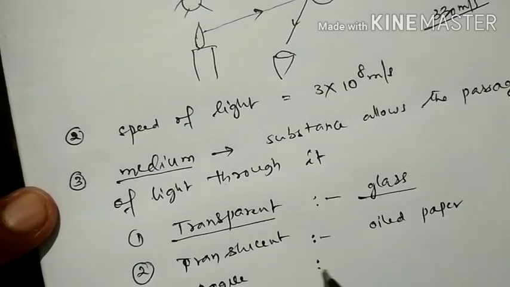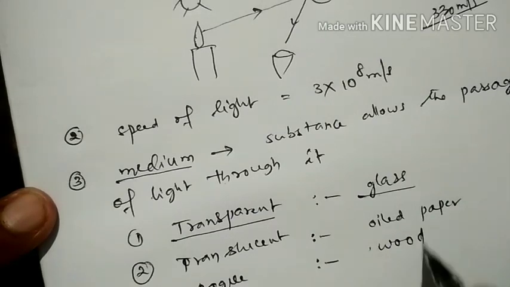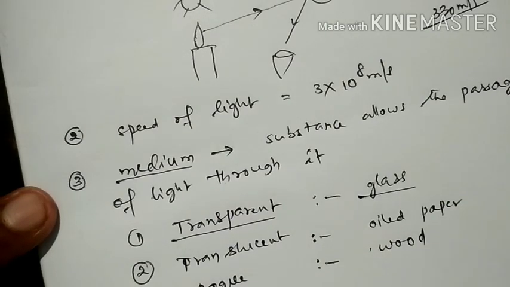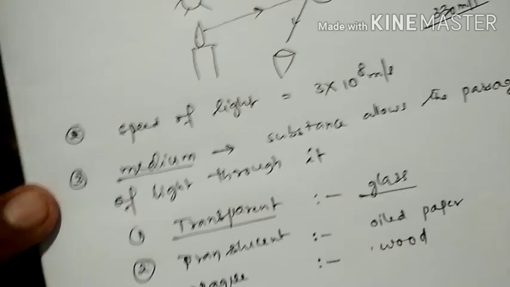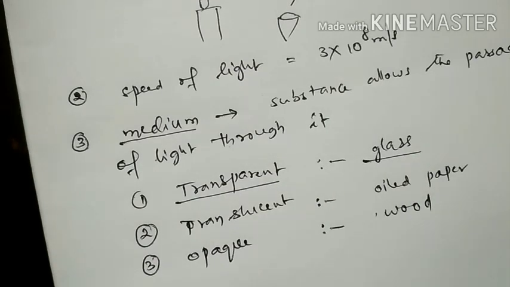Next one is opaque. Opaque means which does not allow light to pass through it. For example, wood. Suppose you place a piece of wood in between the object and your eyes. Light from the object will not pass through the wood to your eyes. Hence we cannot see it. So these are the examples of different kinds of medium.